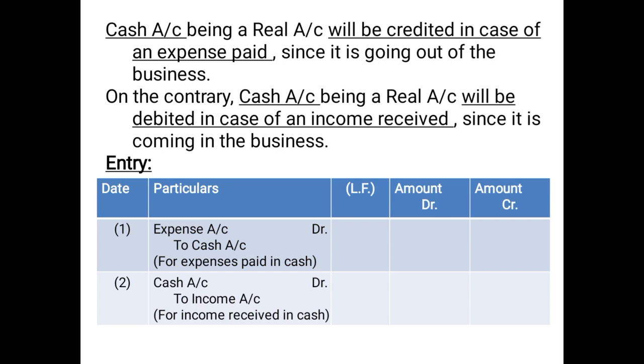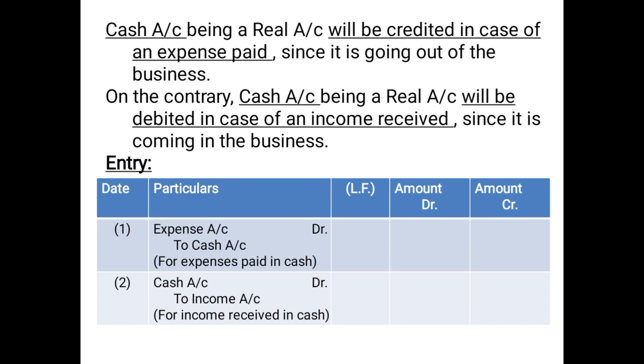Now as you can see, cash account being a real account will be credited in case of expenses. Whenever the expenses are paid, cash account will always be credited, because when you are paying the expenses, for example, if you are paying rent 5,000 to Ram, what is the effect of this transaction? The business will be giving 5,000 to Ram. That means 5,000 is going out of the business, and cash being a real account, if it is going out, it will be credited. So cash account being a real account will be credited in case of an expense paid, since it is going out of the business.